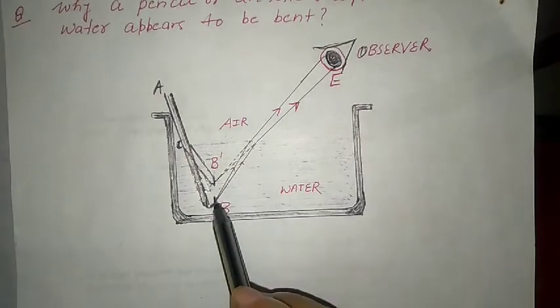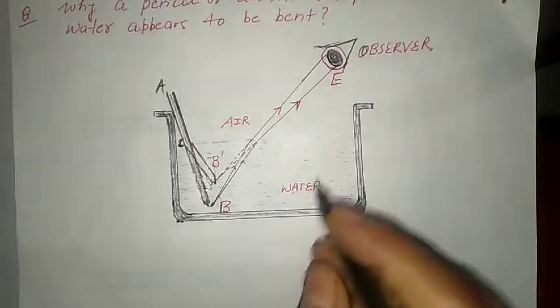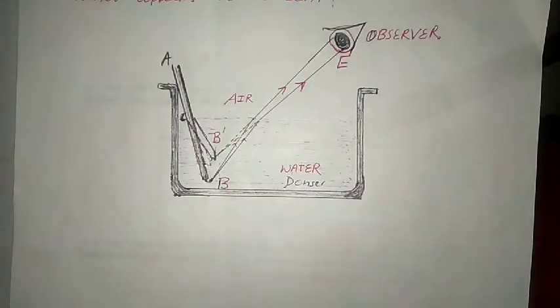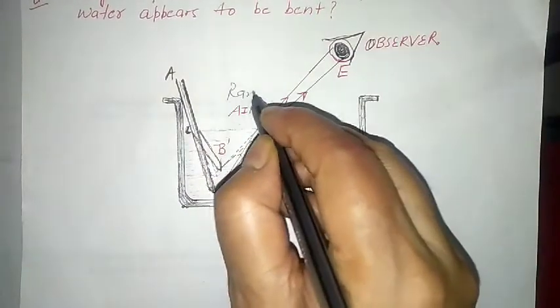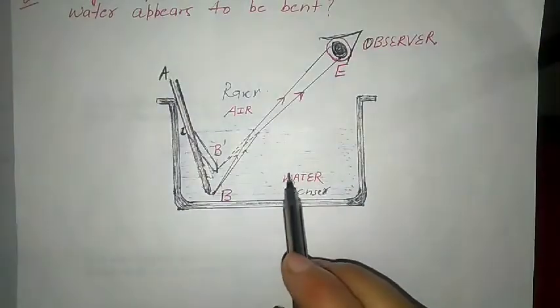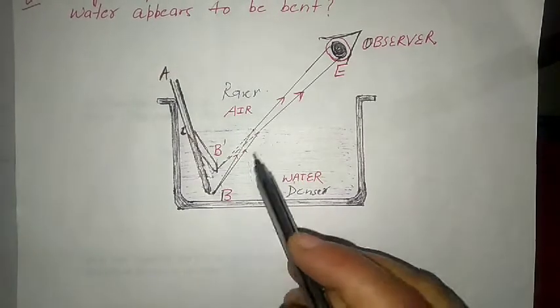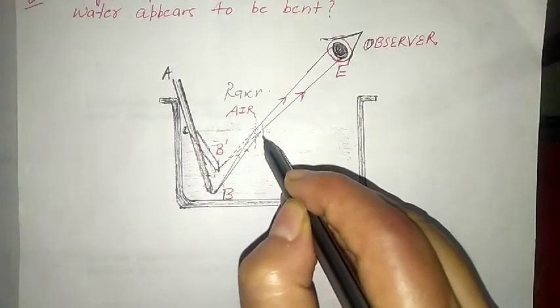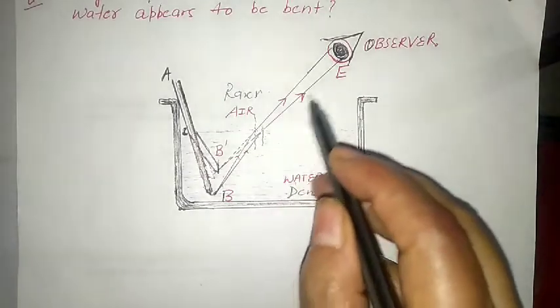The rays coming from the lower end B of the stick travel from the denser medium, water, to the rarer medium, air. So if we mark the normals here, the rays will bend away from the normal.